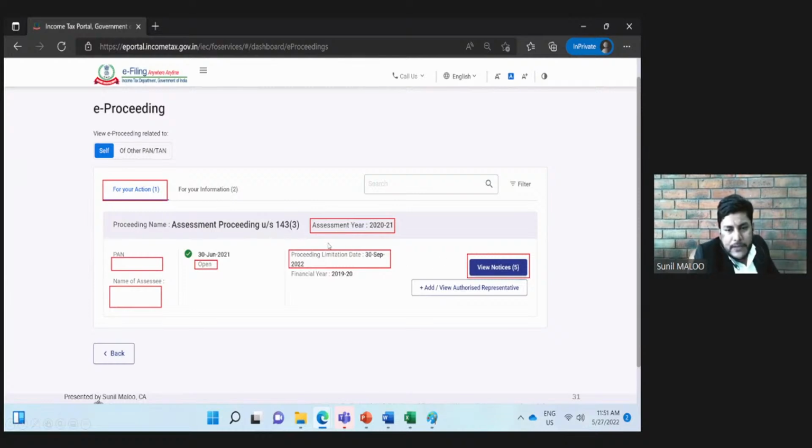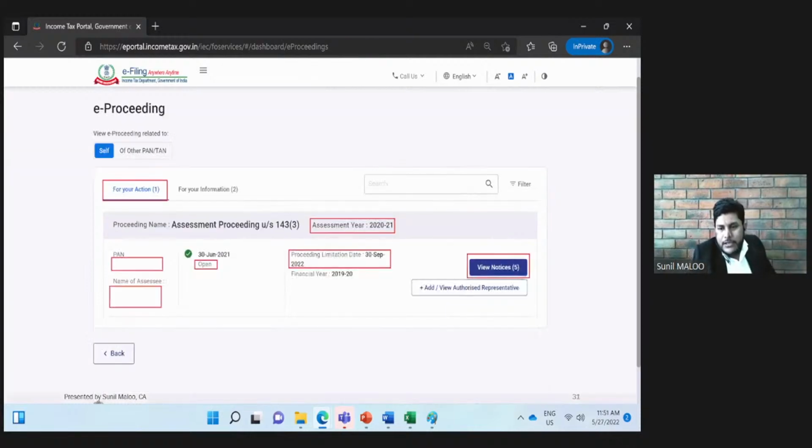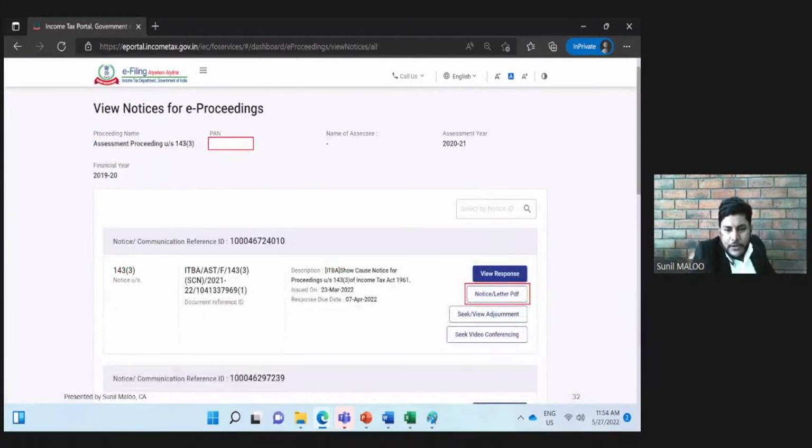This is the summary of the proceeding. Then we click the notice button. Once we click the notice button, we will get this tab which will have details of all the notices issued for that particular scrutiny, one by one. As we saw in the last slide, there were a total of 5 notices, so all 5 notices will appear here in sequence, one by one.